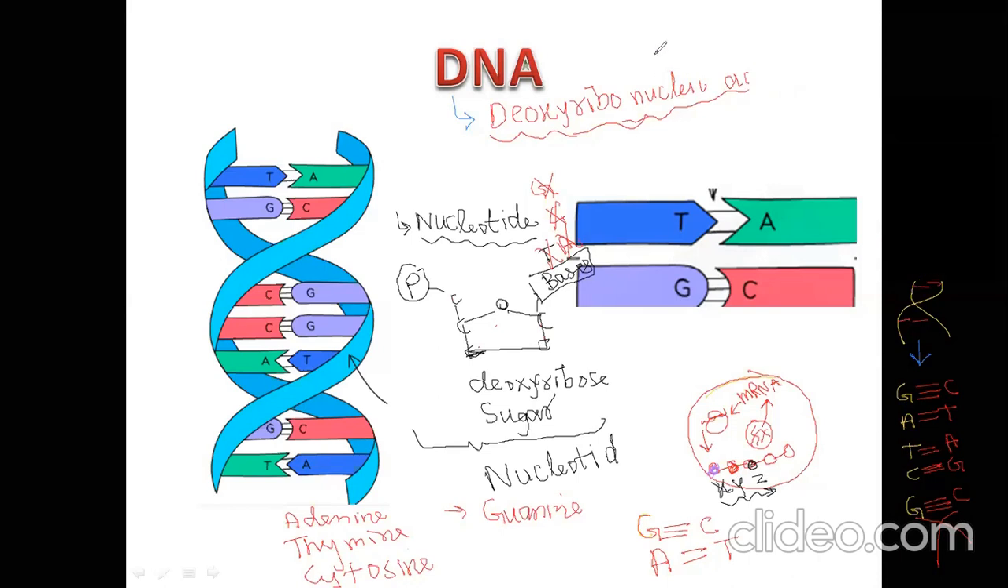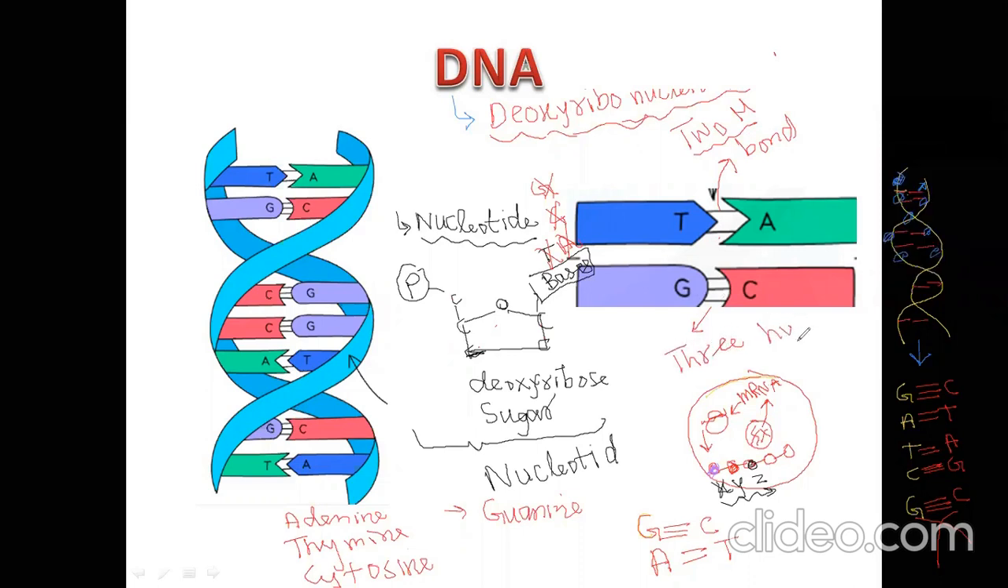Okay. Here T and A, here these two lines represent 2 hydrogen bonds. 2 hydrogen bonds will be between them. Okay. And here between guanine and cytosine, there will be 3 hydrogen bonds. How many? 3. So it means that if DNA contains more GC content, that DNA will be more stable because of the presence of more hydrogen bonds.